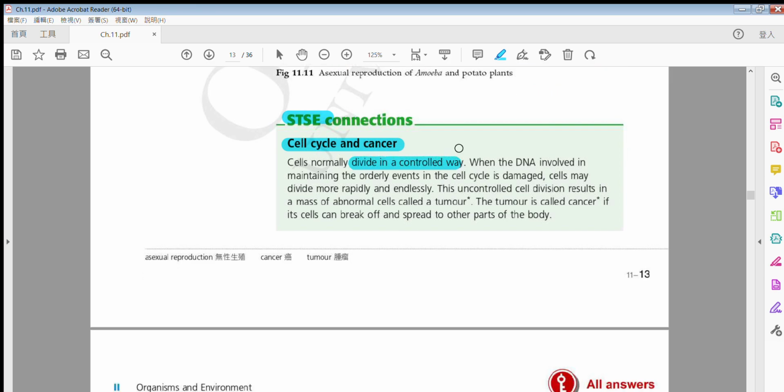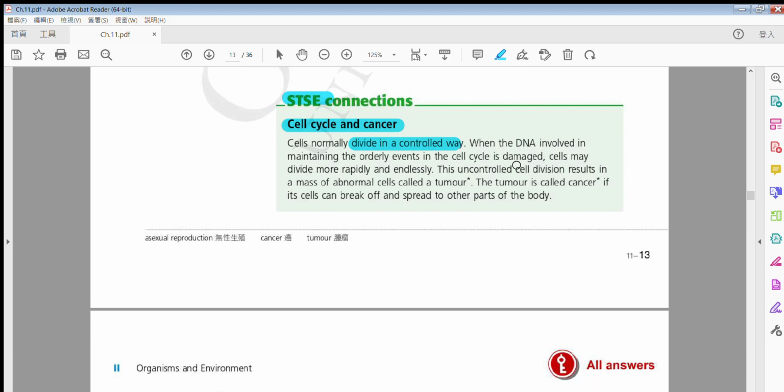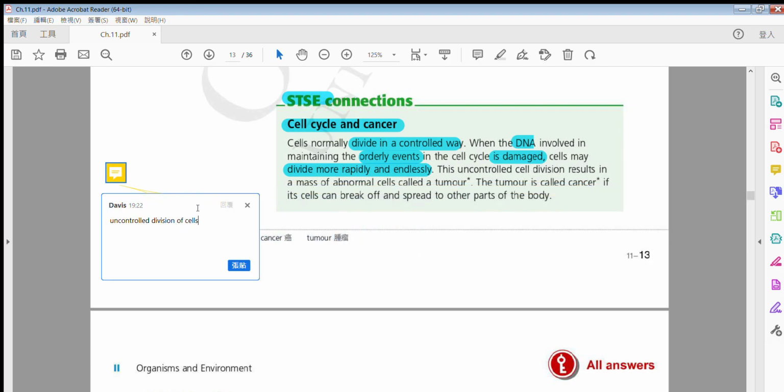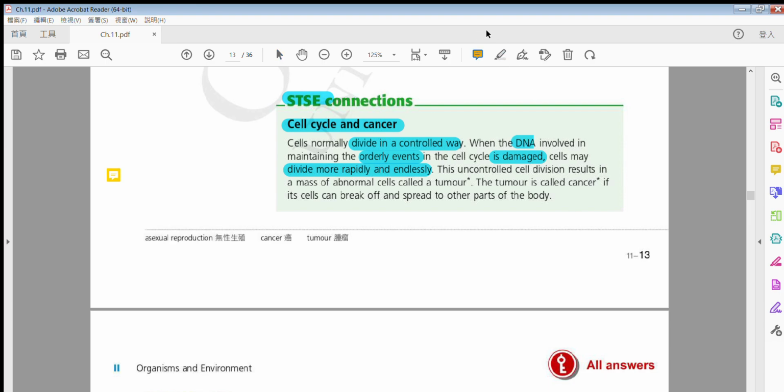So cells normally they will divide in 一個 controlled way 啦，咁你可能會聽過啦。咁癌症係咩嚟㗎？So what is cancer？So cancer 就代表就係當個 DNA 啦係 damaged 咗 in your cells，OK？DNA 通常啦就會係 maintain 一個 orderly event。orderly 嘅意思係即係代表有規則、有規律嘅，得唔得？So when DNA is damaged，佢哋會 divide rapidly 同埋 endlessly。簡單嚟講就係 uncontrolled 嘅 division of 呢一個嘅 cell。當佢係唔能夠控制自己咁樣去 divide 嗰陣時咧，一個 uncontrolled 嘅 cell division 啦，我哋就會叫做都要 result in 一個 mass。again mass 呢隻字啦係 a bunch of 咁嘅意思啦，係好多啦，一堆啦。A bunch of 呢一個 abnormal cells 啦，從而啦就會形成咗一個 tumor。tumor 中文 as you can see 係一個腫瘤嚟嘅。